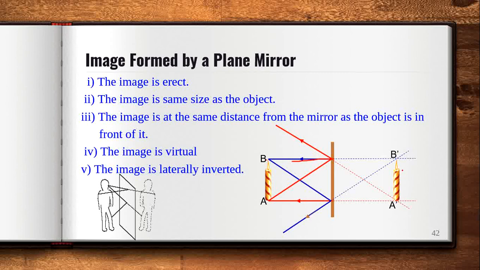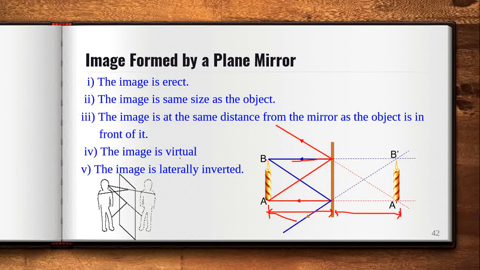So what is the nature of the image and where is it formed? The point is whether it is inverted or erect. It is erect, you can see. The upward direction of the object is also upward in the image. The image is the same size as the object. The image is at the same distance from the mirror, so this distance and this distance are the same.